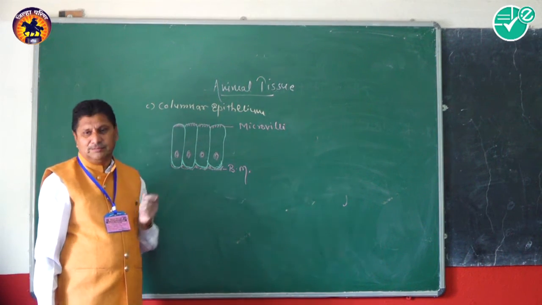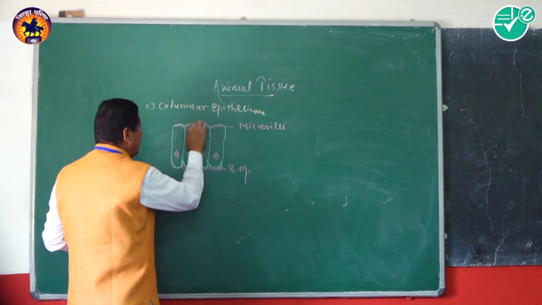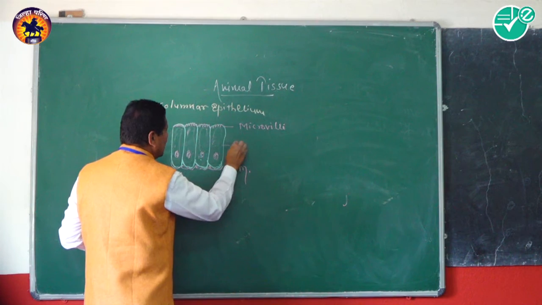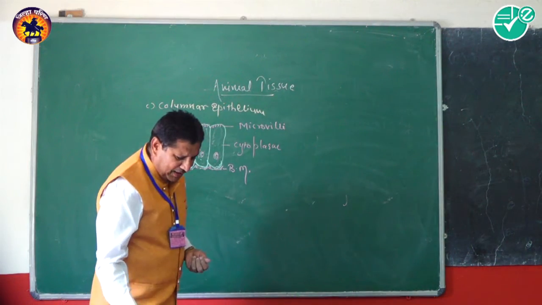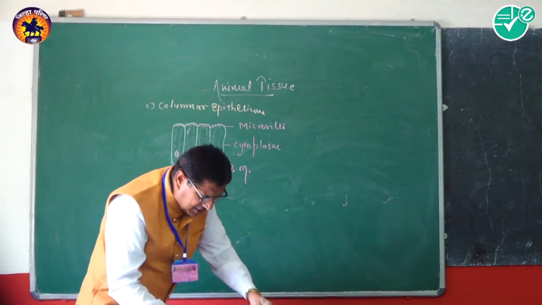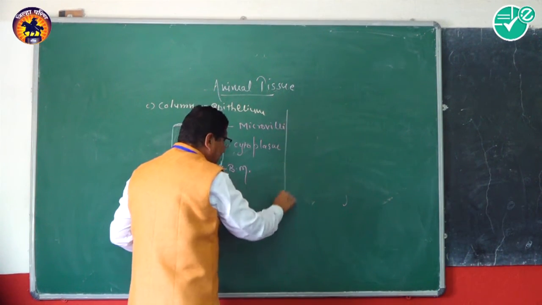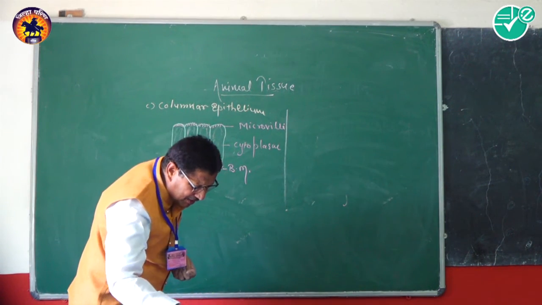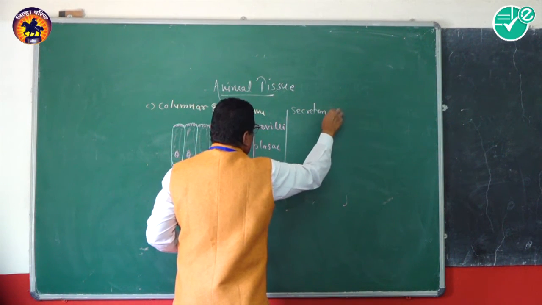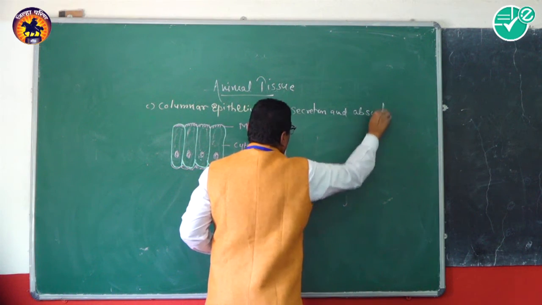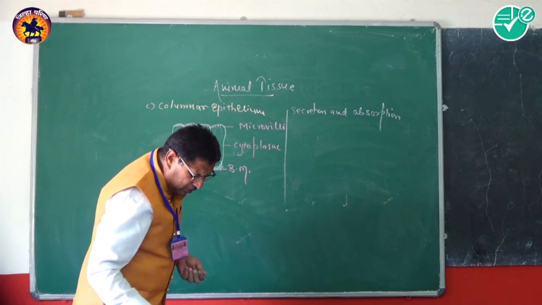This nucleus is surrounded by the liquid material, and this liquid material is known as the cytoplasm, and the lower end rests on the basement membrane. When we consider the function of the columnar epithelium, the main function is secretion and absorption. Now this is the function of the columnar epithelium.